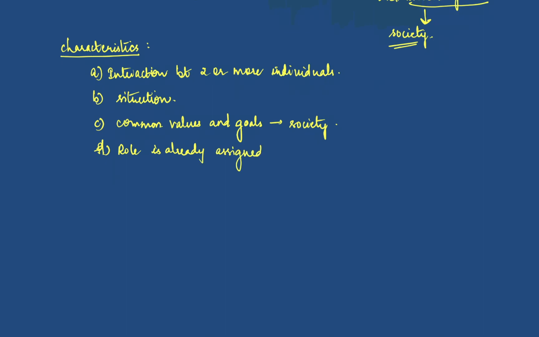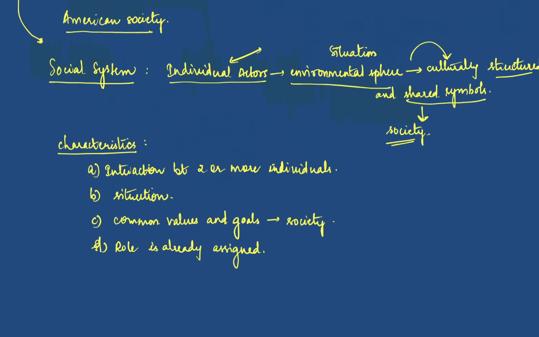So this is basically his theory of social system, right? Coming back, you can see that there are individual actors who are acting in a situation. This is the definition. In the definition, it is given that they're acting in an environmental sphere, but you can tell that they're acting in a situation where their actions are guided by culturally structured and shared symbols. And the characteristics are these four: interaction is there, the situation is present, there are common values and goals that are set by the society, and the roles of the individuals are already assigned, right?